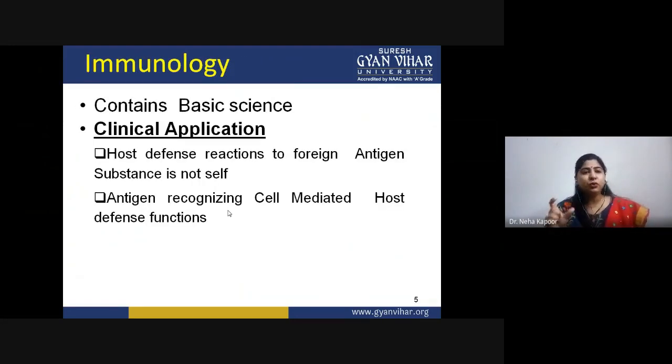This branch of science arises from a basic science, and its major clinical applications are that it plays a very important role in providing defense reactions that are normally generated in response to foreign antigens or substances which are not considered by our body as self material.